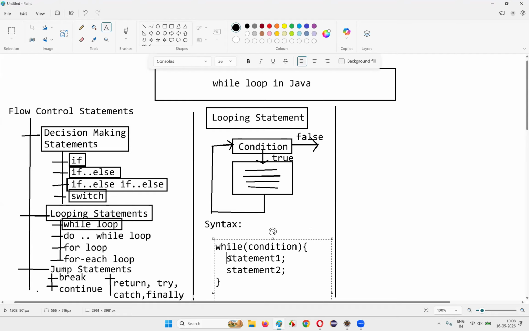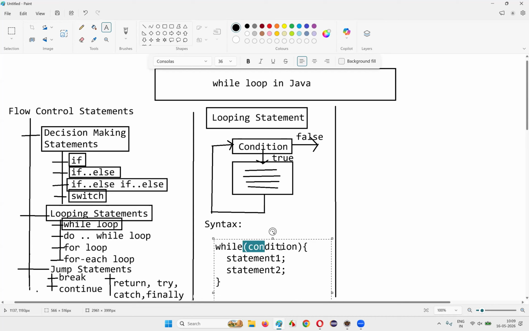Once this block of code has executed and completed, the control will again come and check this condition. It will not go to the next line in the code. And this time also, if the condition is true, again the same block of code will run for the second time. After the end of this execution, again the control will come to the condition. Again, if it is true, again the same block of code will run.